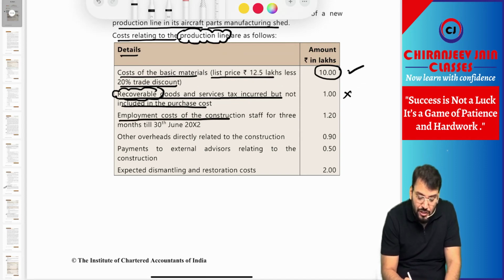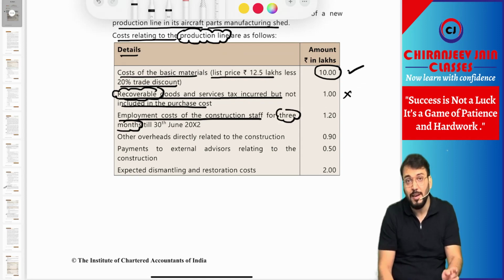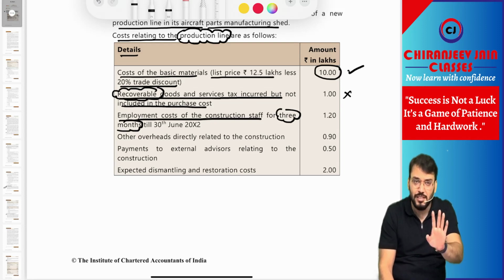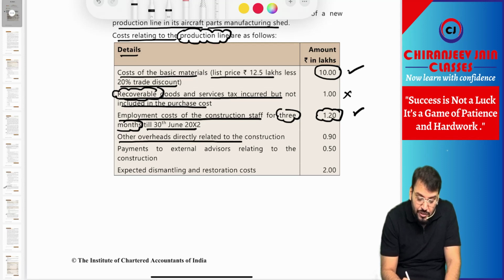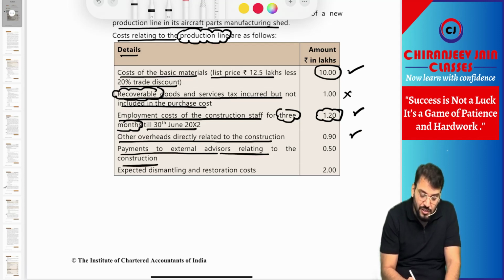Employment cost of the construction staff for 3 months. Correct. So we need to first find out what is the construction period. Construction period can be 3 months, it can be more than 3 months, it can be less than 3 months, depending upon the information given in the question. Till 30th June 2002 is 1.20. Of course, it will be capitalized, but we need to understand what is our capitalization period. Other overhead directly related to construction, this will also be capitalized. Payment to external advisor relating to construction, this will also be capitalized. Expected dismantling and restoration cost will be capitalized, but at present value, we need to find out the discounting factor.